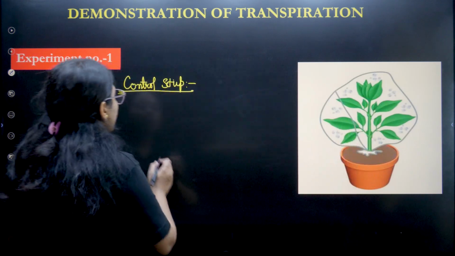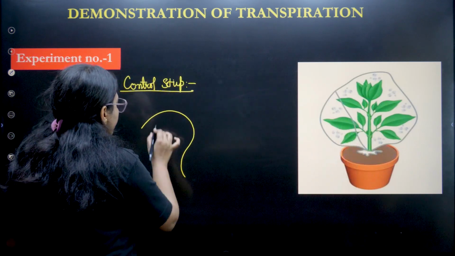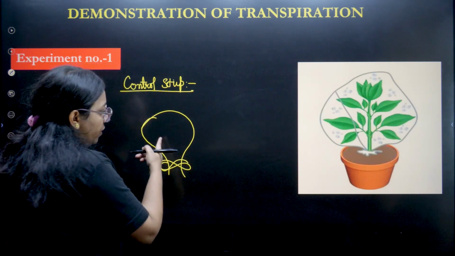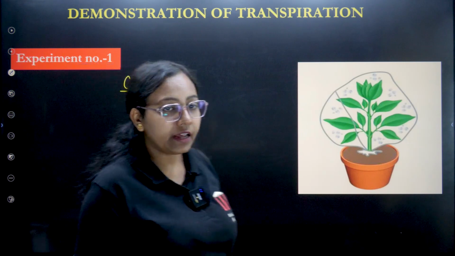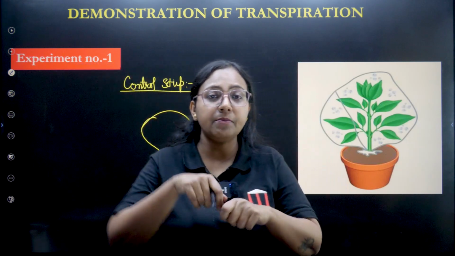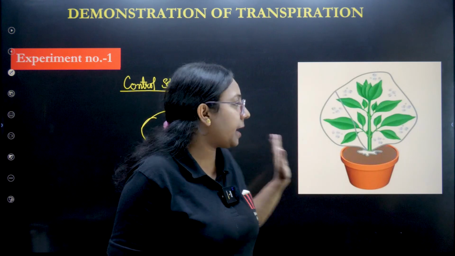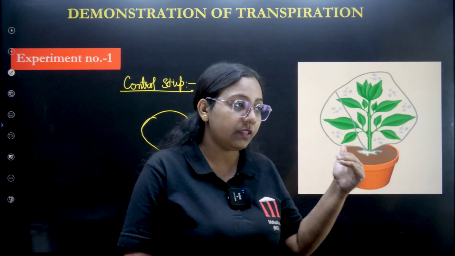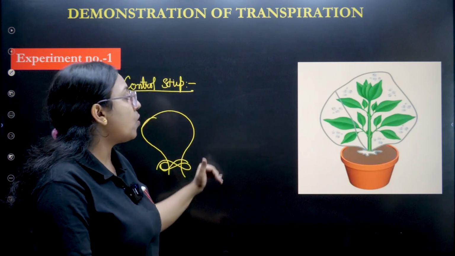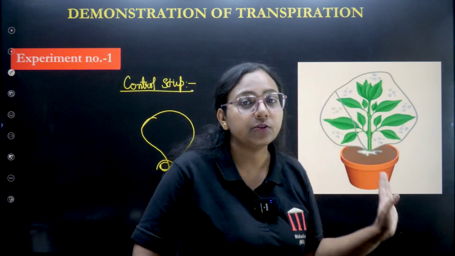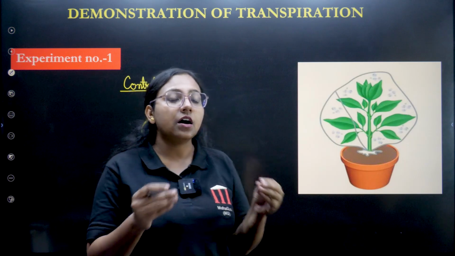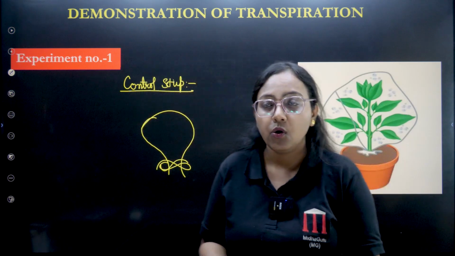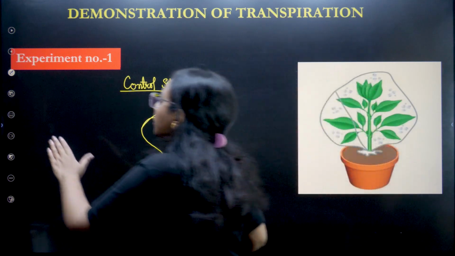So for that we need a control setup, and in this control setup what will we do? We'll take the polythene bag and tie it without any plant. Inside it there is no plant, we have just taken the polythene bag and tied it, and kept it under the sunlight for 2 to 3 hours. After that, we'll see that there are no tiny droplets on this polythene bag. That means these tiny droplets are due to the plant, not due to the polythene bag. So this is the control setup we needed to do here.